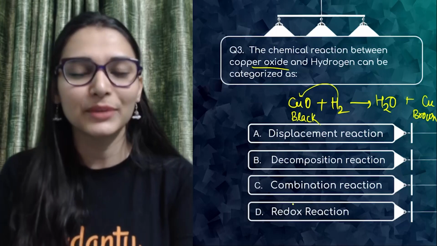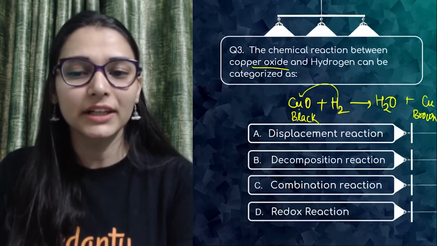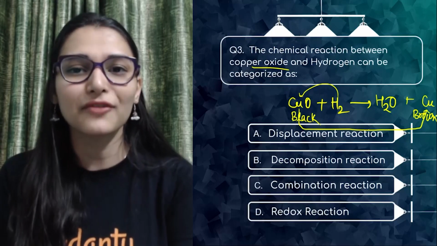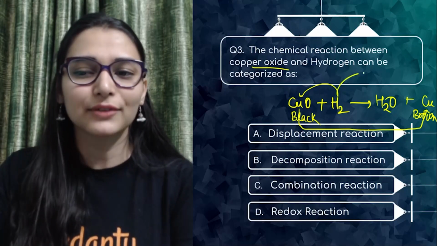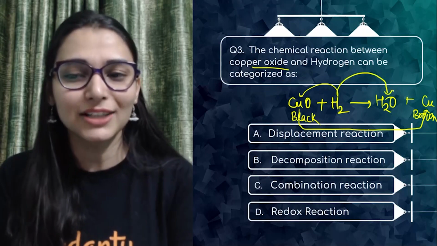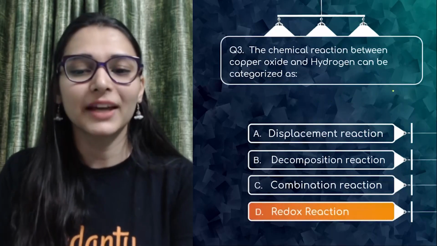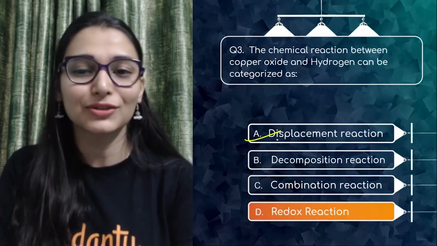This is also a type of redox reaction, because if you see carefully, copper oxide has been converted to copper. Loss of oxygen, reduction. Hydrogen is gaining oxygen, addition of oxygen, oxidation. So both of them are happening, right? So we can do it easily.